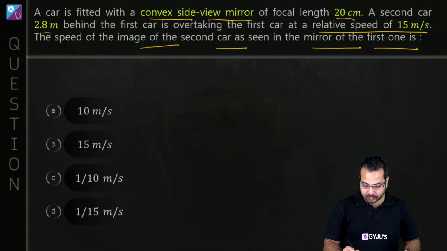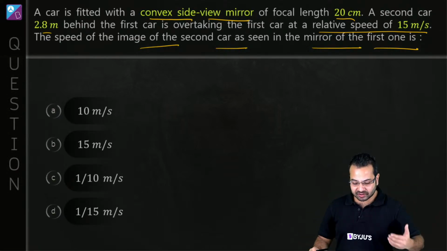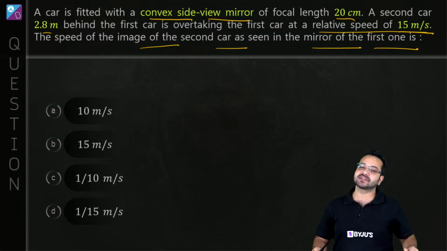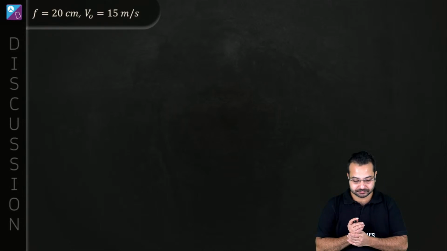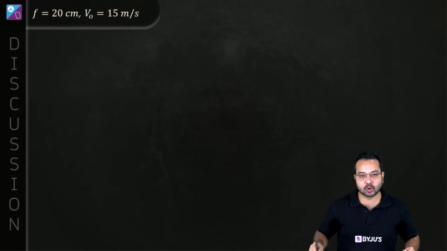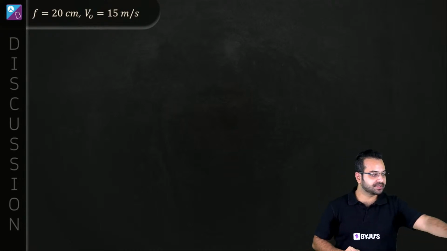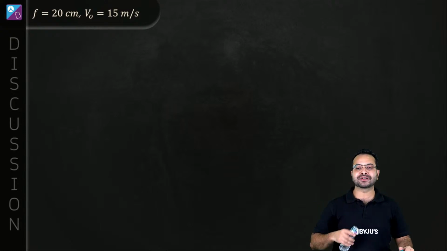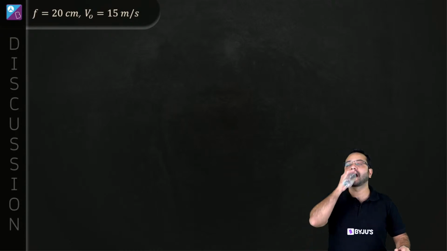So here we are talking about a car. It has a convex or side view mirror, and the speed of the second car is 15 meters per second with respect to the first car. So we need to find out what is the speed of the image. Is that correct? What concept are we talking about over here? Quickly let me know. What is the concept we are talking about? And if you tell me the concept, also tell me the expression or the formula that we can use.